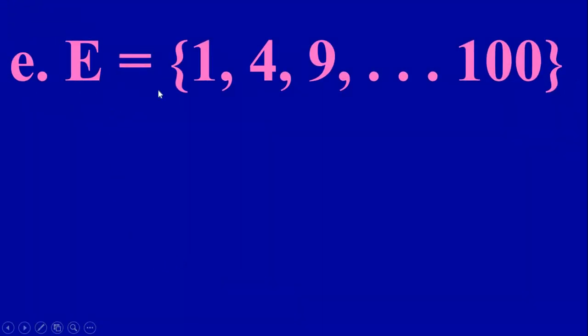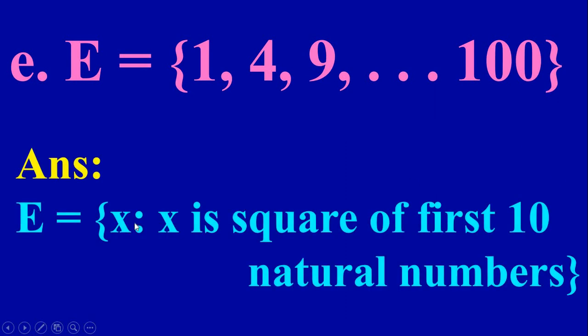Next question, E = {1, 4, 9, ..., 100}. Now what are these numbers? 1 squared is 1, 2 squared is 4 and 3 squared is 9, up to this last number. So this is 10 squared, so 10 squared is 100. That is the square of the first 10 natural numbers. So you can write it as the set of all x such that x is the square of the first 10 natural numbers.